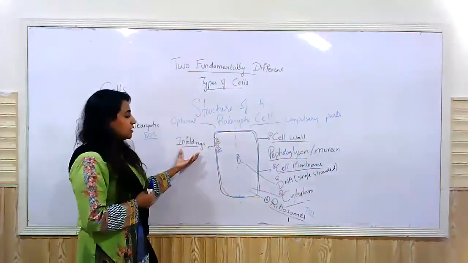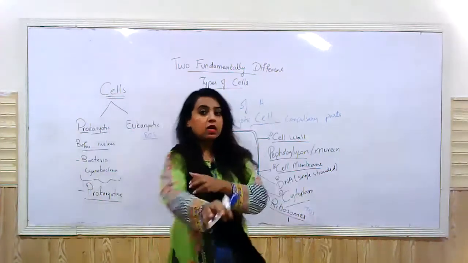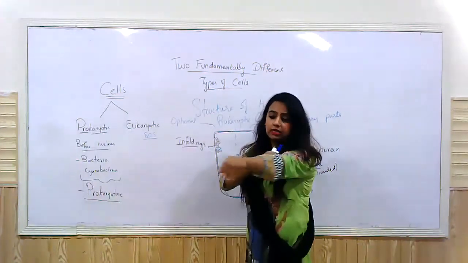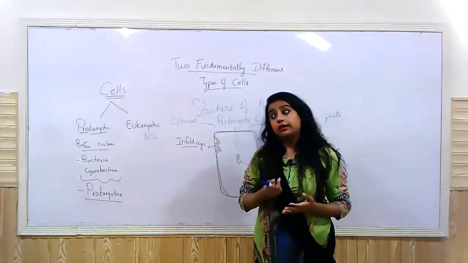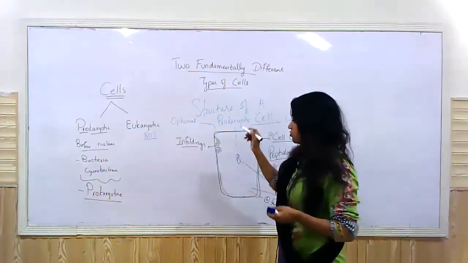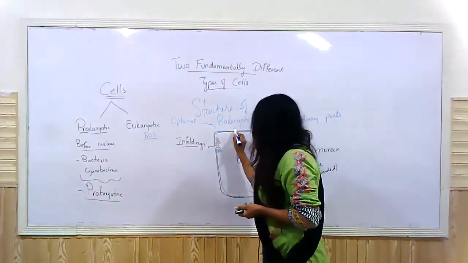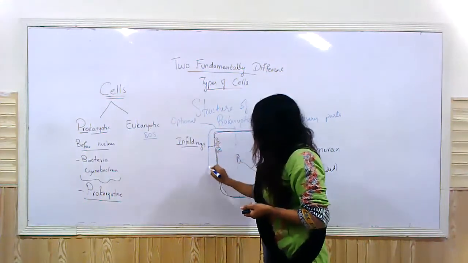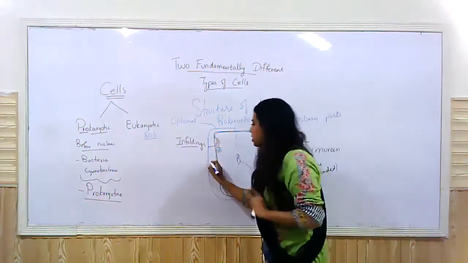So these infoldings are optional. They're not present in all the bacteria. They're present only in some bacteria, the ones that have to go for nitrogen fixation. Then there's another structure that might or might not be present, and that structure is called a slime capsule, or you can just call it a capsule.